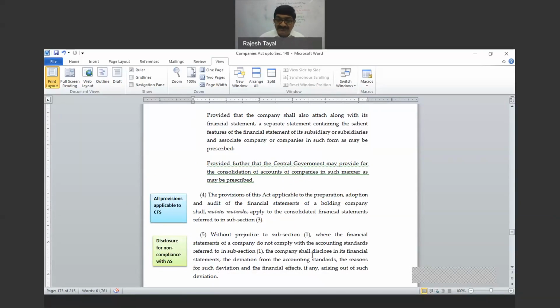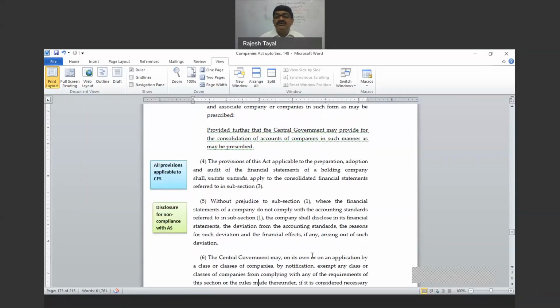Okay, subsection 5. This is something on which you can find questions in the exam repeatedly. Disclosure of non-compliance with the accounting standard. The requirement of compliance with the accounting standard is in subsection 1. Where a company has not complied with the accounting standard for any reason, whatever the reason, then first of all a statement has to be made in the financial statement itself that the company has not complied with the accounting standard. Which accounting standard? Why not complied with? What is the impact of that? Everything should be disclosed.